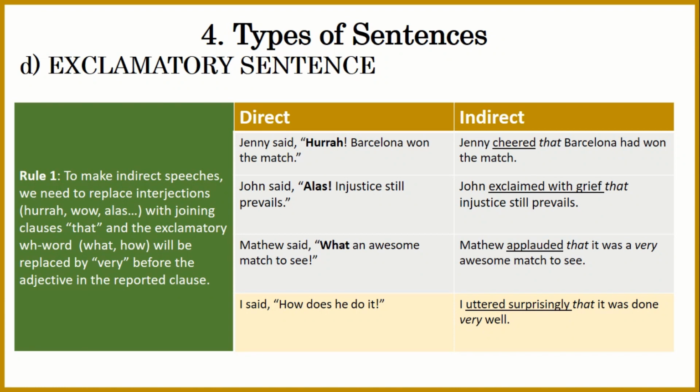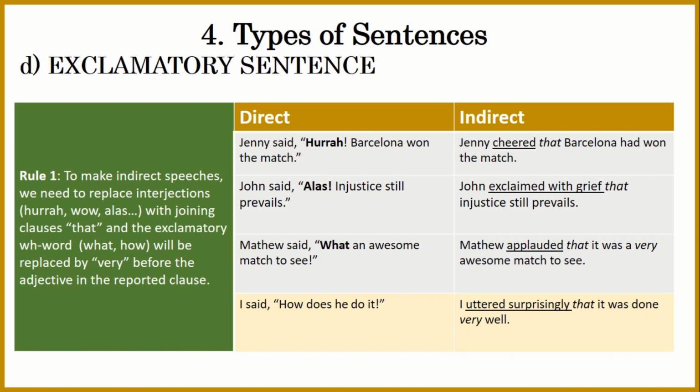So we will write, Jenny cheered that Barcelona had won the match. So this is how we will go with that. We replace the interjection with one proper word which will express that interjection, and we will use that after the replaced interjection.